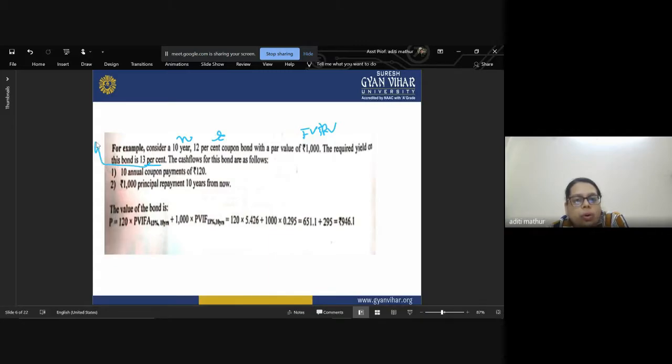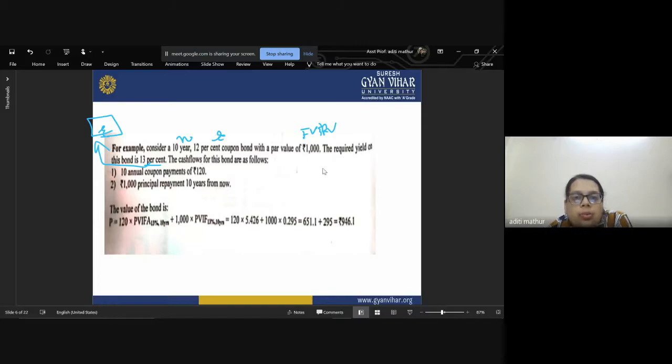That means you require the 13% discounting factor. The cash flows of these bonds are 10 annual coupon payments of 120 and 1,000 principal repayment 10 years from now. So how are you going to do it?